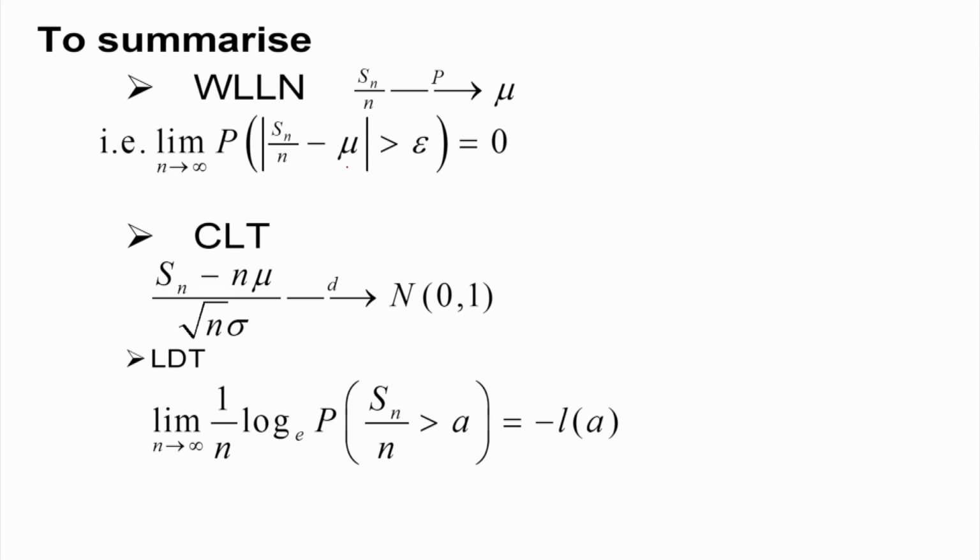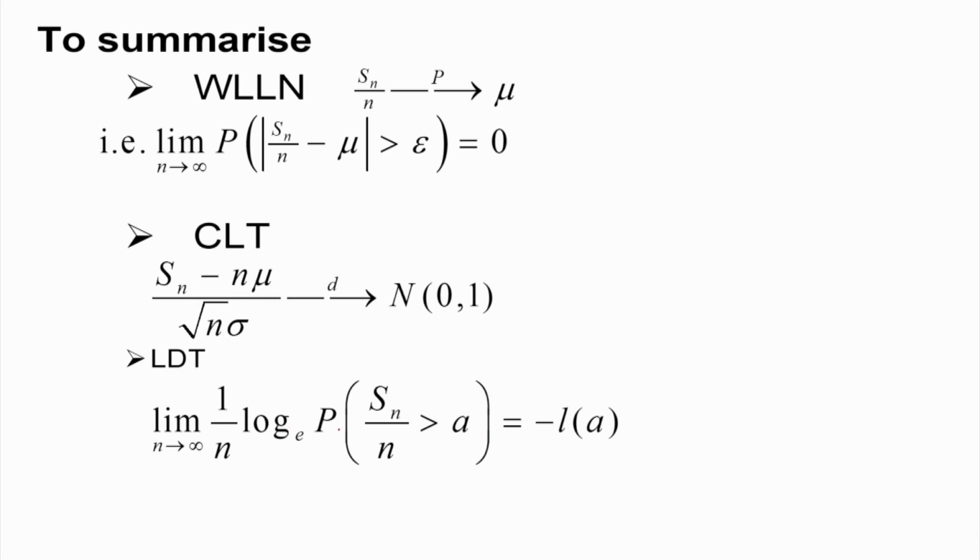Therefore, we cannot find any deviation using the weak law of large numbers. Similarly, we discussed the central limit theorem, where (Sn by n minus mu) divided by root n is only normally distributed. And what does large deviation theory do?